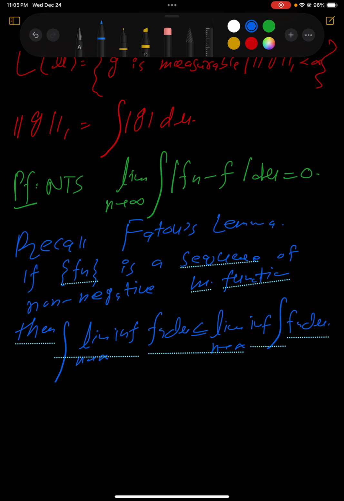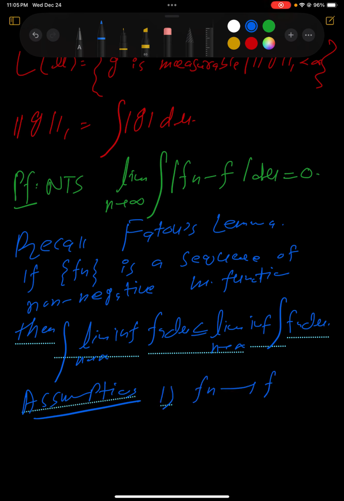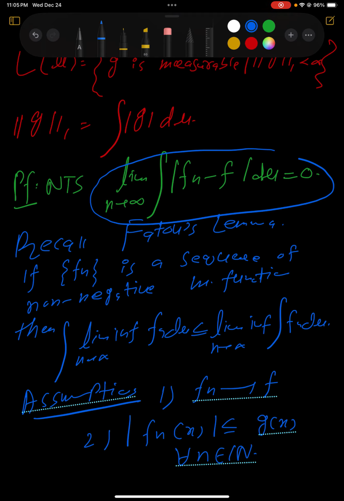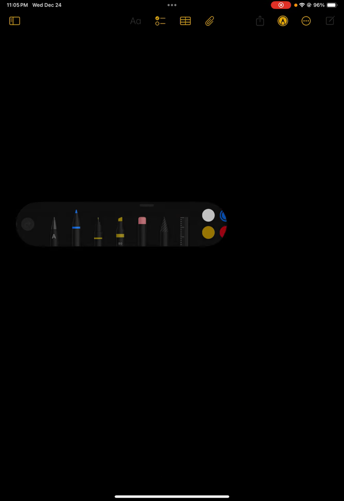So now what we have in the assumptions. First assumption we have that Fn converges to f, and second assumption we have that |Fn of x| is less than or equal to G of x for all n belong to N, and our goal is this thing. Okay, so how can we accomplish our goal? It's easy to see that.